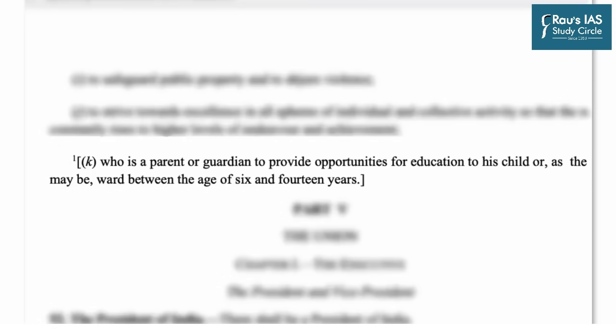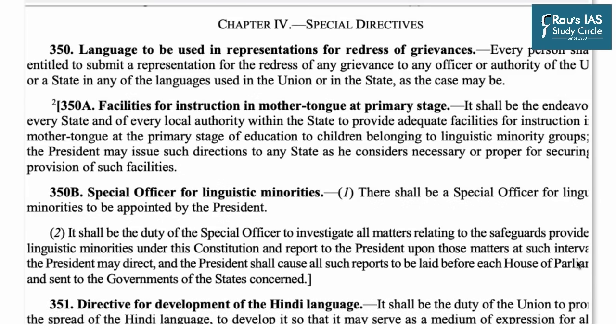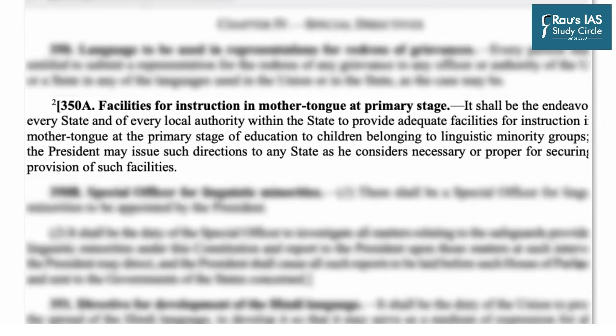And then finally, the last fundamental duty talks about the duties of parents and guardians to provide opportunities for education to his child, or as the case may be ward, between the age of 6 and 14 years. This was also inserted by the 86th Constitutional Amendment of 2002. Then the next set of instructions related to education has been given in Articles 350 and 351. So Article 350A facilitates or ensures instruction in mother tongue at the primary stage.